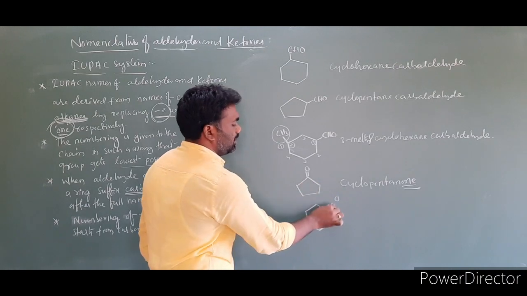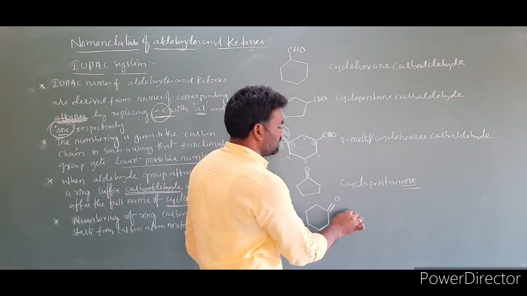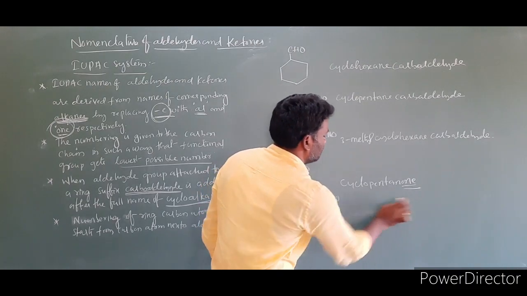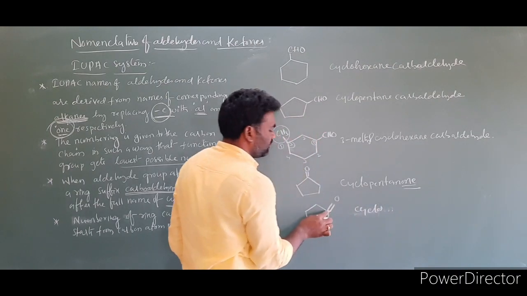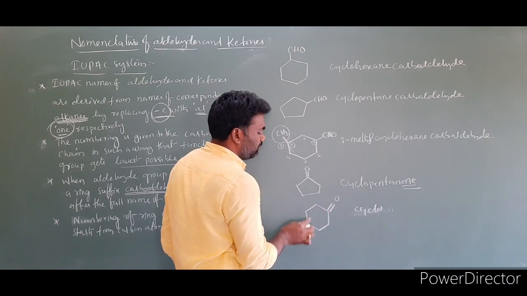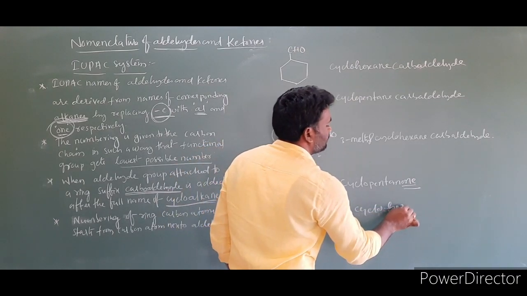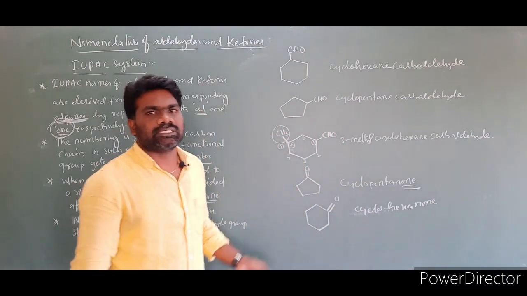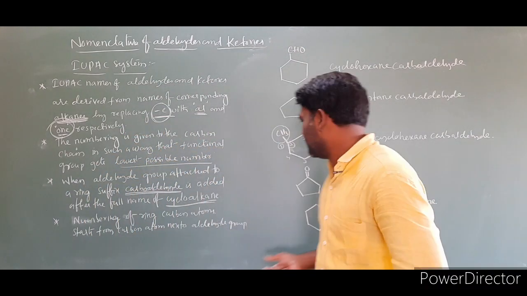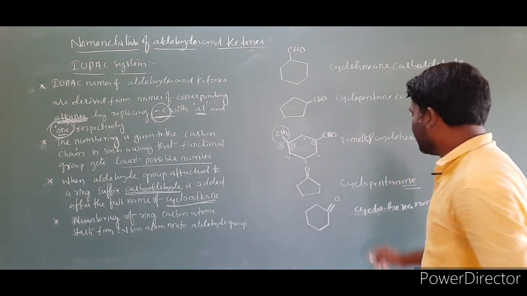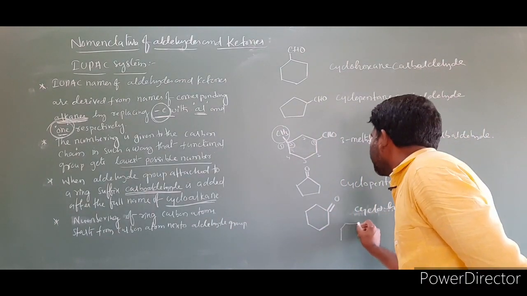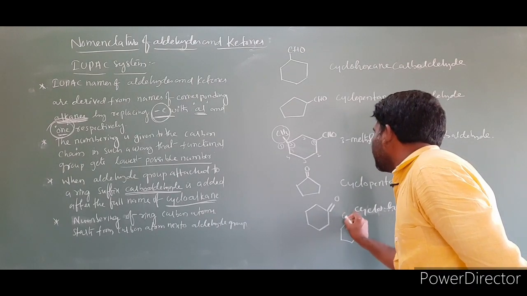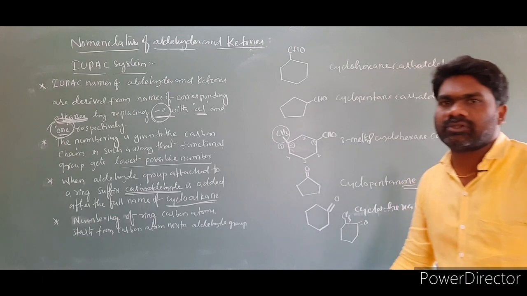I'm taking one more example, double bond O. This compound is given to you. The name of this compound is: how many carbons does the ring contain? 1, 2, 3, 4, 5, 6. Cyclohexanone. Suppose any substituent is present on this ring. Imagine I'm taking an example here itself: here is double bond O, and here a CH3 group is present.